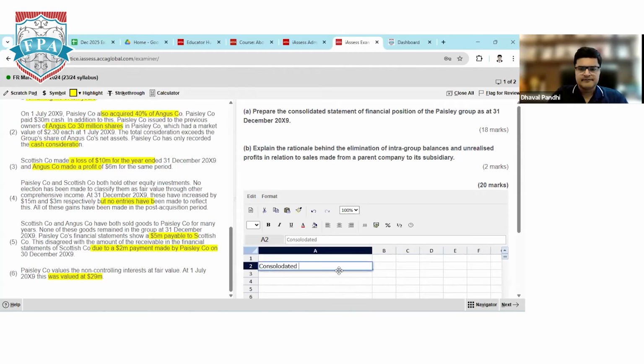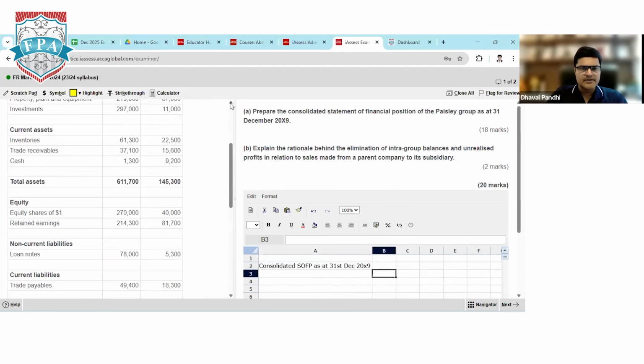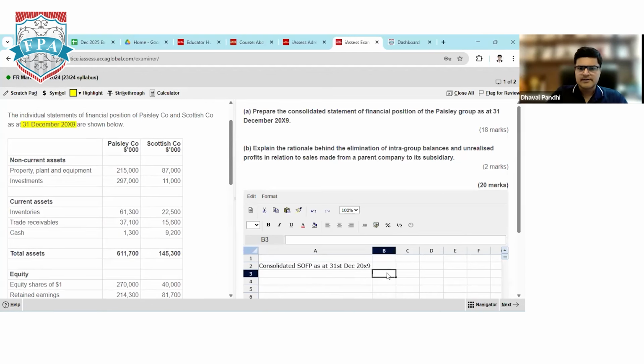Consolidated statement of financial position as at 31st December 2019. How are the figures given? Are our figures in thousands or in millions? All the figures are in thousands. So I can use a column here: Dollar thousands. I'll strictly follow the format according to the question itself.